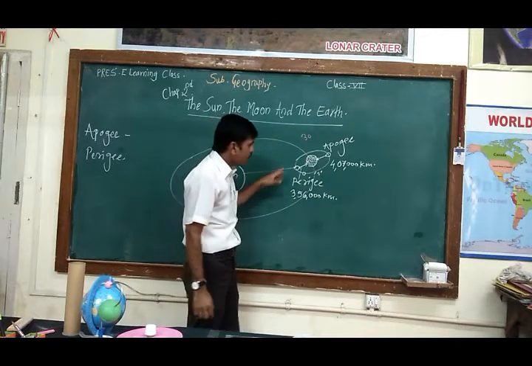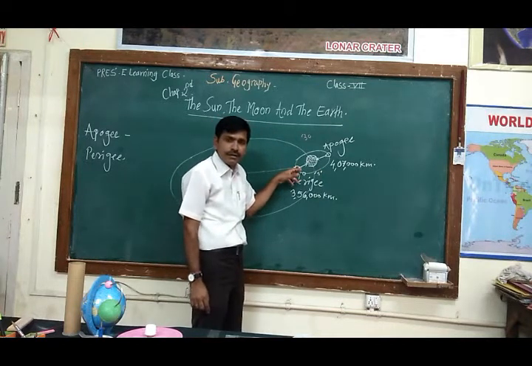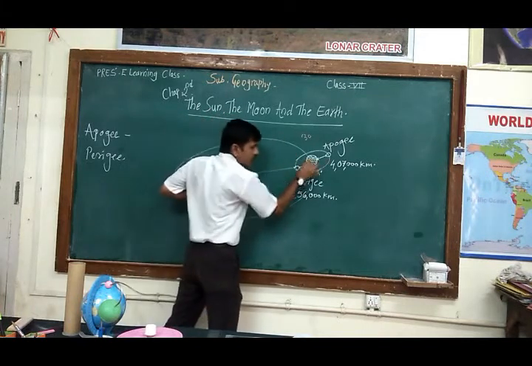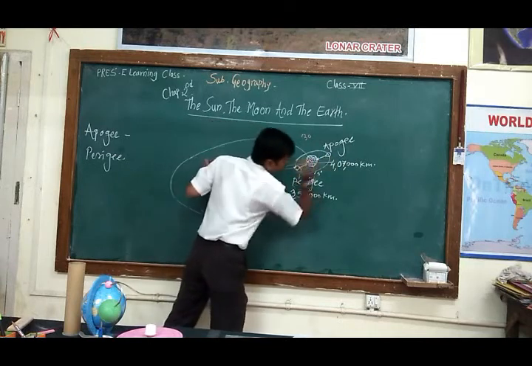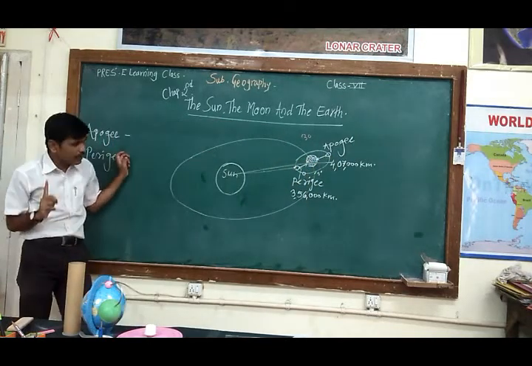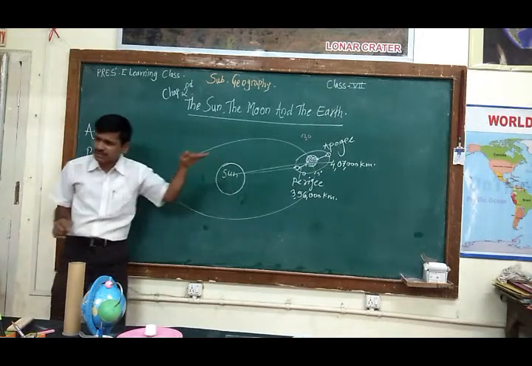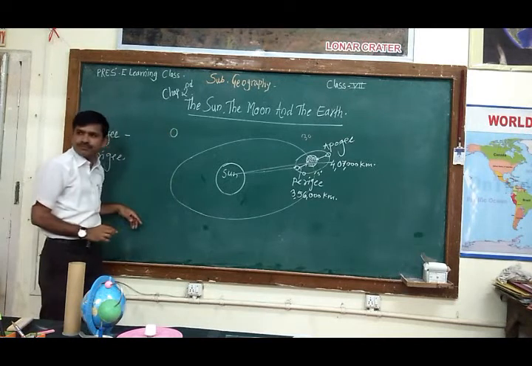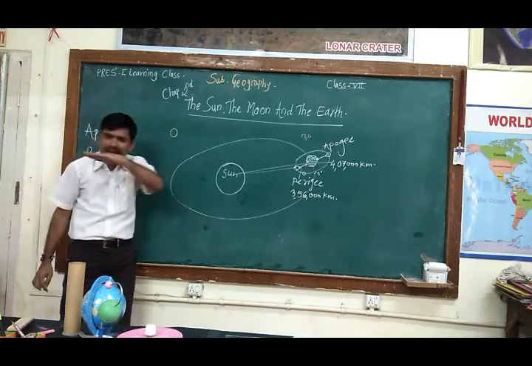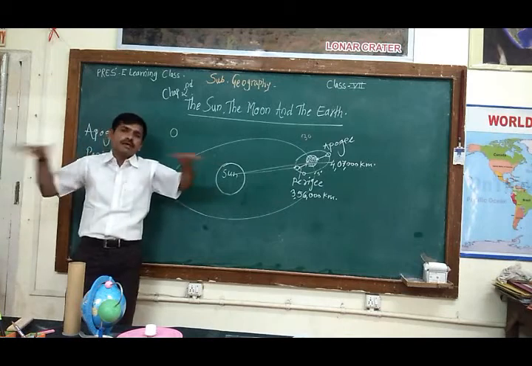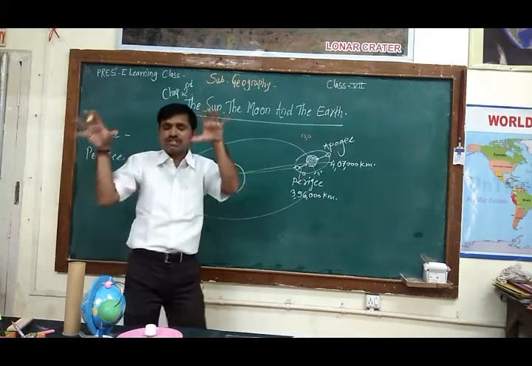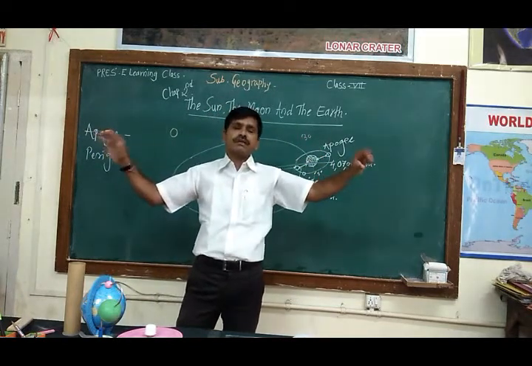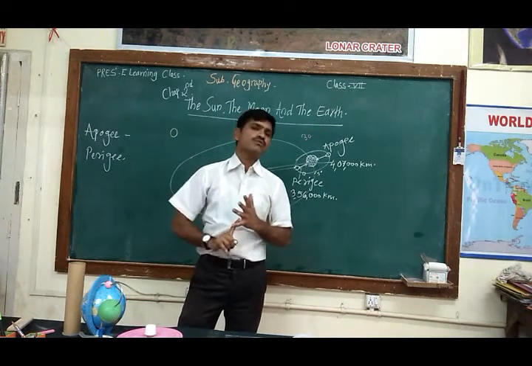Okay? And when the sun, the earth and the moon fall in a straight line, keep in mind, when the sun, moon and the earth fall in a straight line, at that time the angle will be 0. It means they come in a flat surface or a flat plane. When these three celestial bodies fall in an exact straight line on this flat plane, at that time only the eclipses will occur.